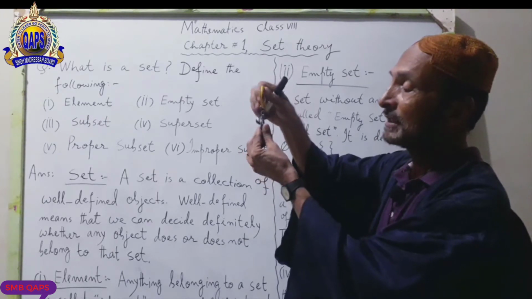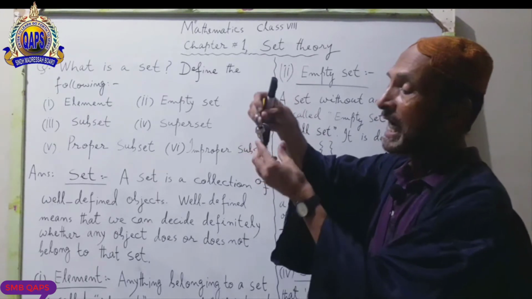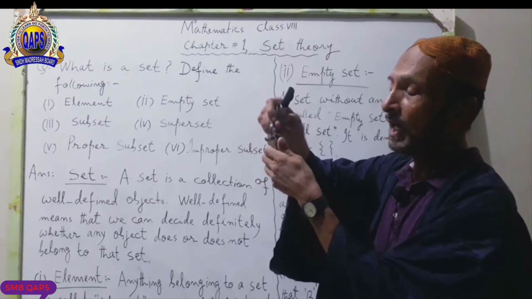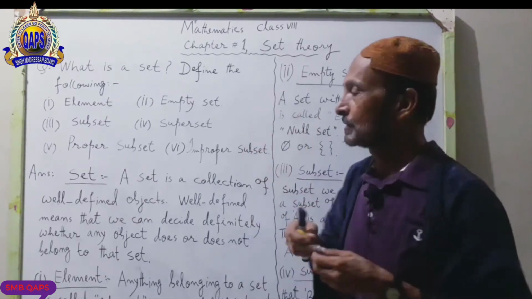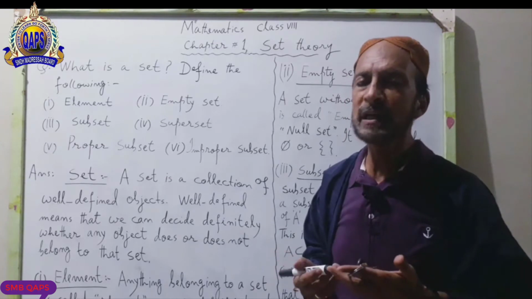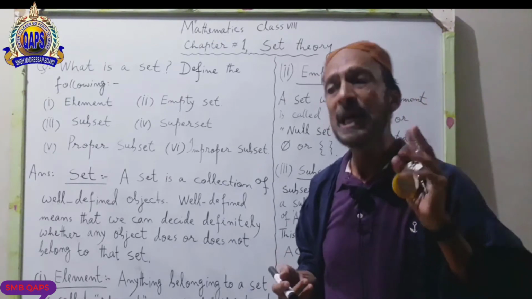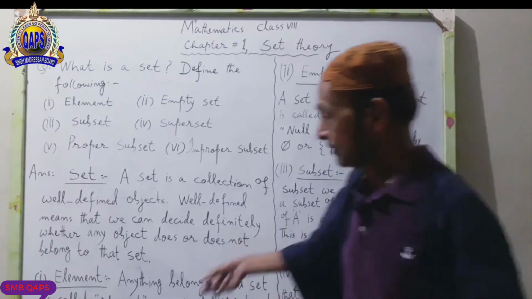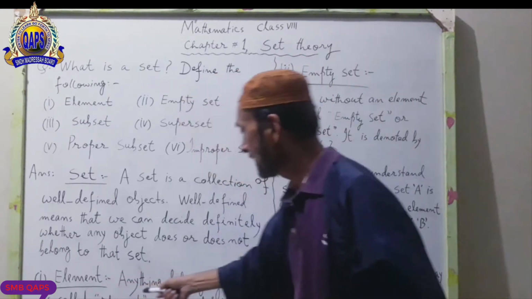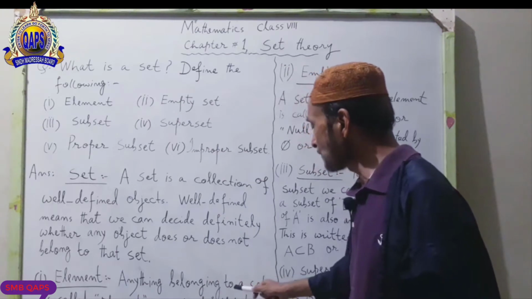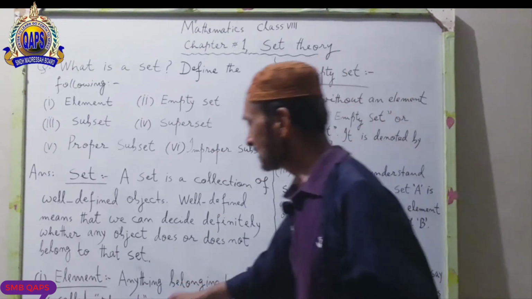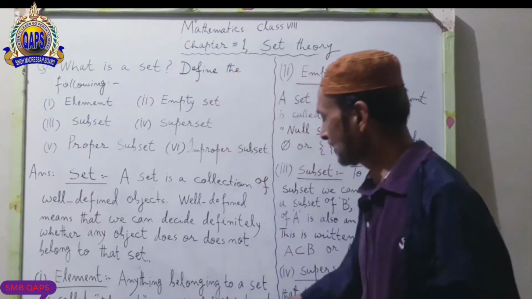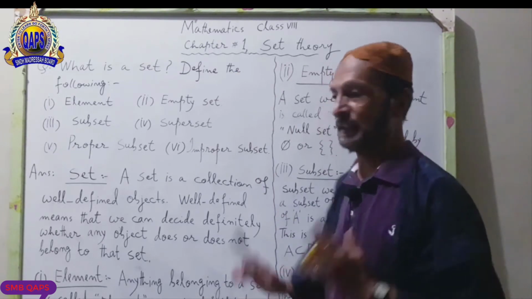The keychain is a set, and these keys are called elements. I hope you understand the meaning of element. Element means members. Anything belonging to a set is called an element or member of that set.